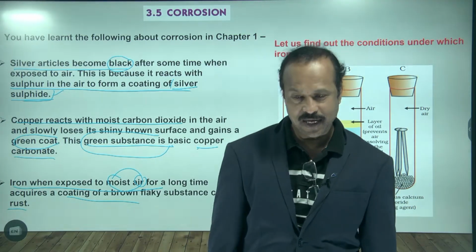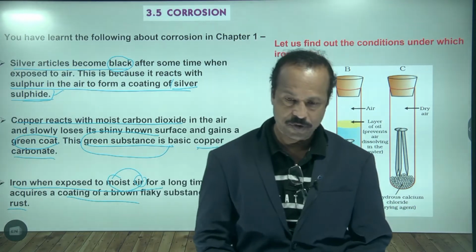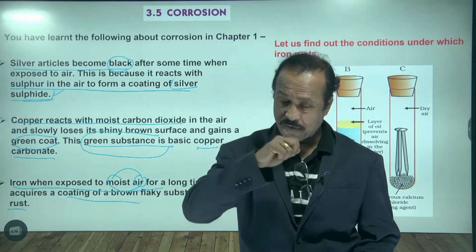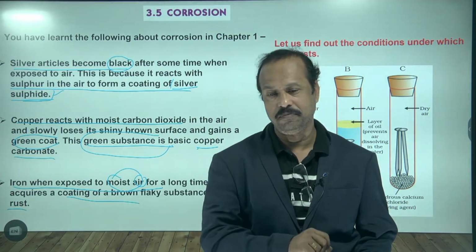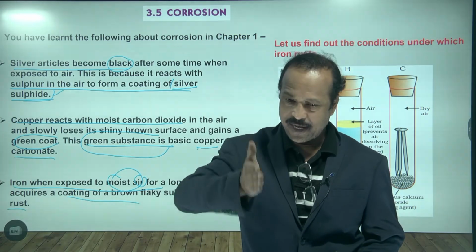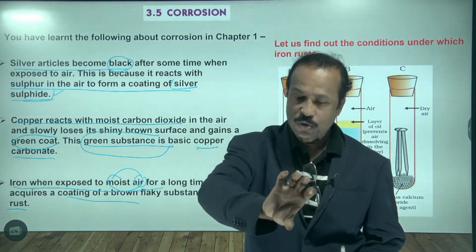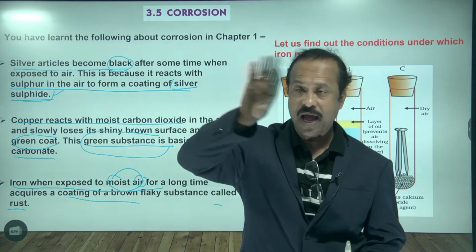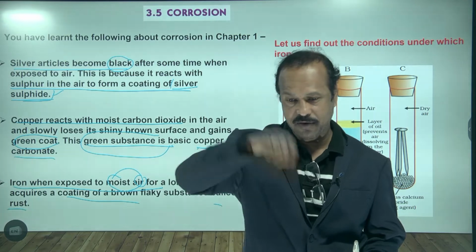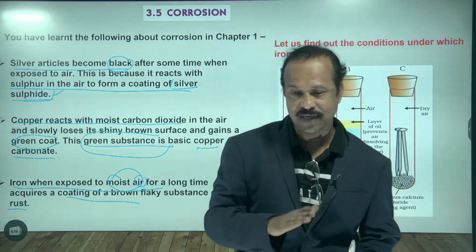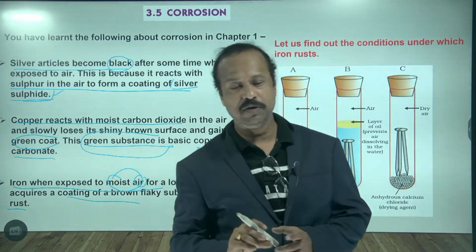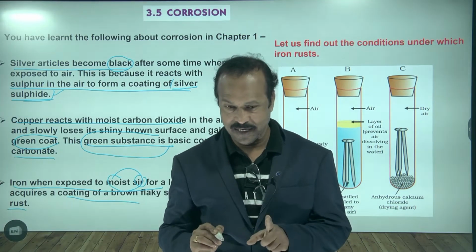So whenever you bring any iron article to your home, immediately we paint it. This paint layer protects the iron from reacting with the atmospheric gases. Is this clear?